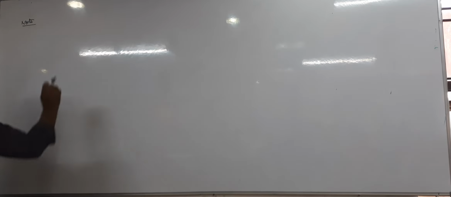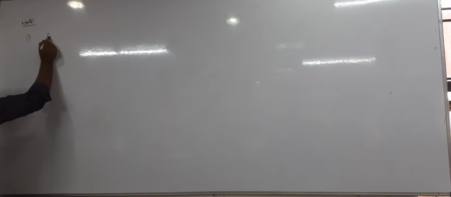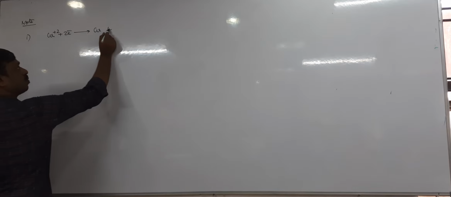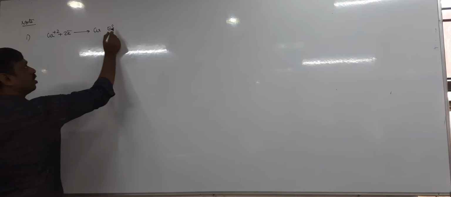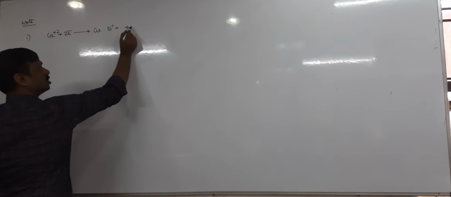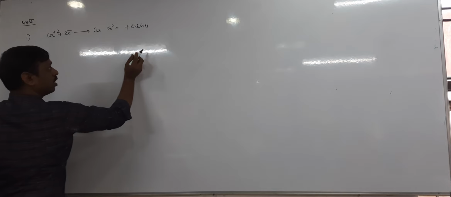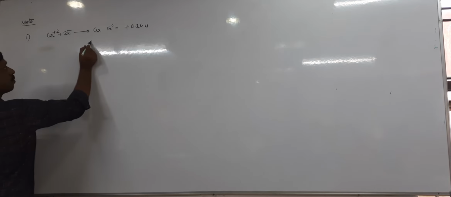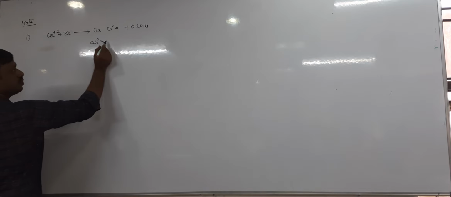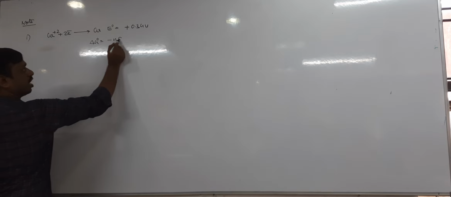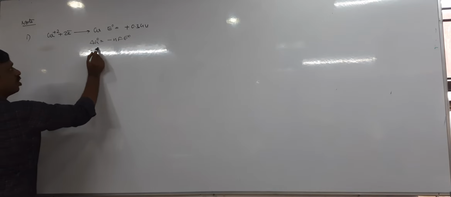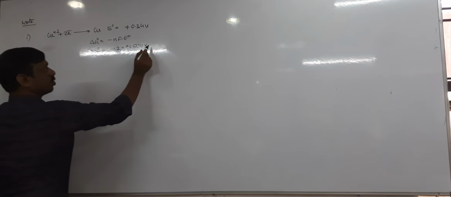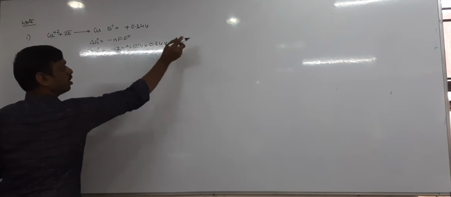For example, if it is Cu2+ plus 2 electrons gives rise to Cu, what is its SRP value? Tell me. It's E naught equal to plus 0.34 volt. Okay, now the same equation, let us multiply with 2. Now tell me, what is this delta G? Tell me here only. What is the delta G naught equal to? It is minus nFE naught, right? Then delta G naught is also equal to minus n equal to 2, F equal to 96,500, into E equal to 0.34 volt, multiply, I will get the answer.